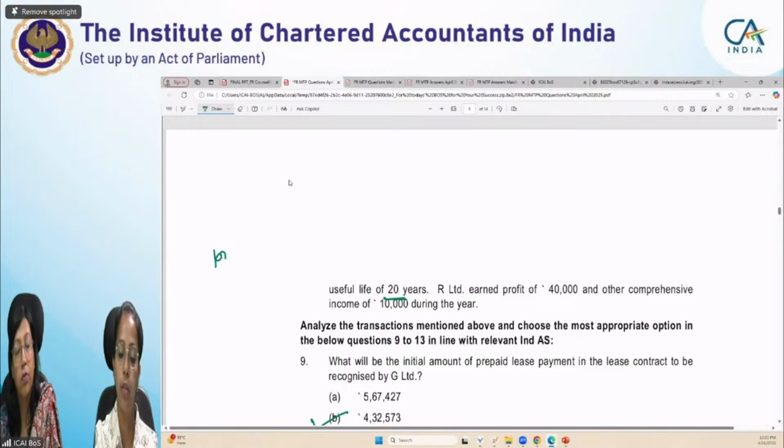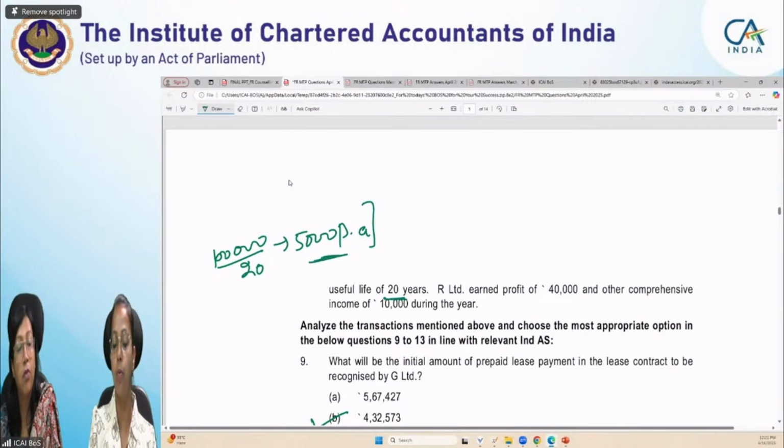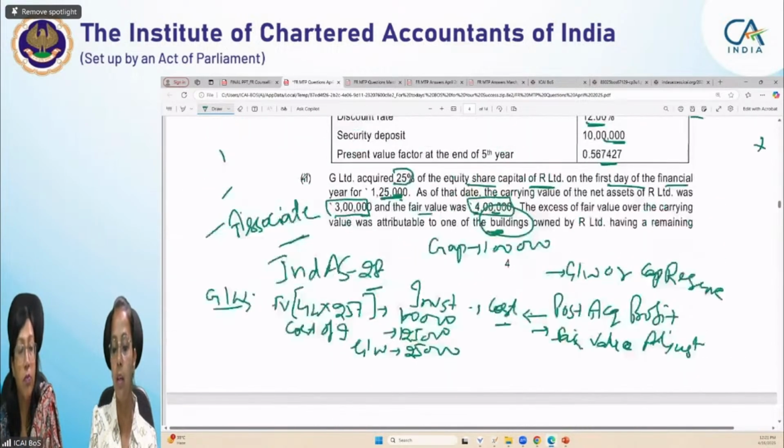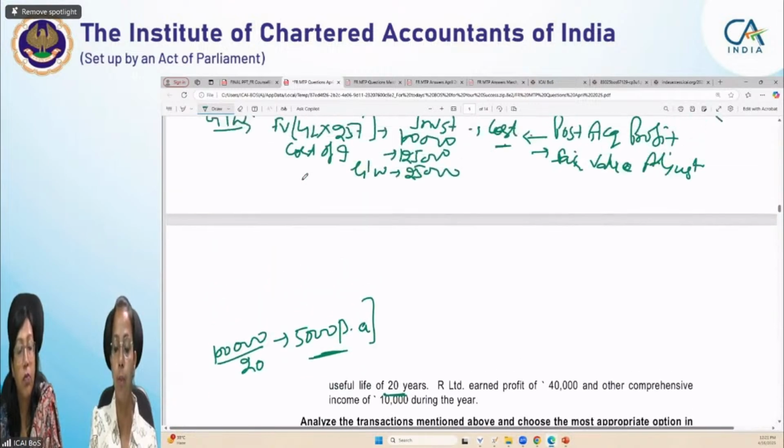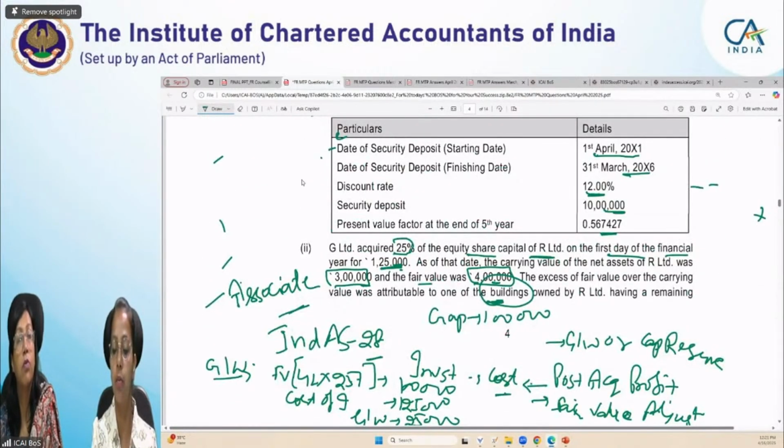So 1 lakh will be distributed over 20 years, that is 5,000 per annum. This is the fair value adjustment which we are required to do in the associate's profit, because in consolidation we have taken 4 lakh, but in the books of R Limited the value is 3 lakh. So R Limited is unaware of the fair value.